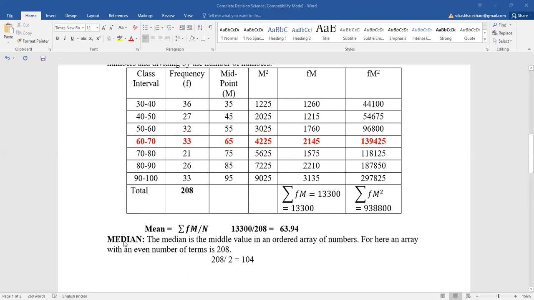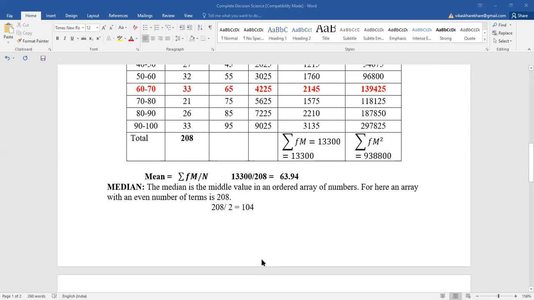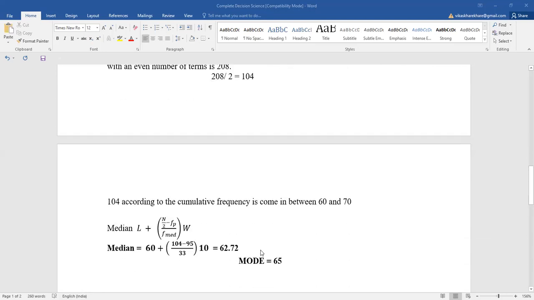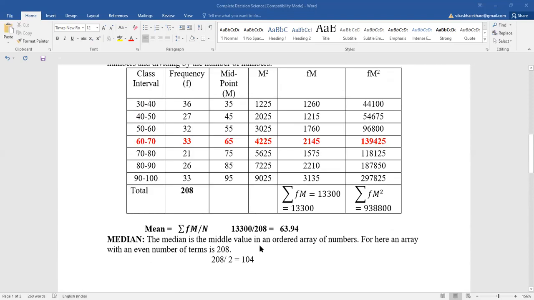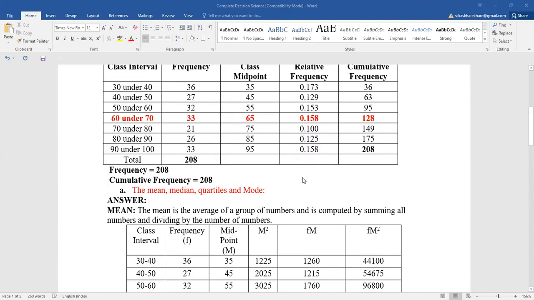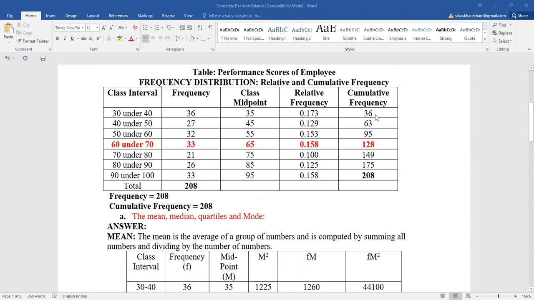Then we identify the value of the median. The median is the middle value in an ordered array of numbers. But when we identify the median for group data, first we identify n divided by 2. So n is 208, divided by 2 is equal to 104. After that, we identify where 104 falls. The cumulative frequencies are 36, 63 and 95.